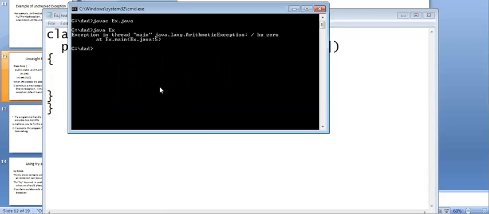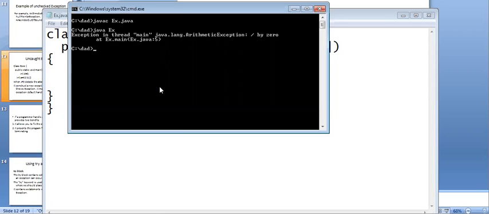See here: Exception in thread main java.lang.ArithmeticException: divide by 0. Okay, this is the exception we got here. If you don't handle this exception, this is the error we are going to get. Even though the program is compiled, it fails while running, and you can see what type of problem the program has. Now we have to handle this exception. The programmer has to handle this exception so that the program can be executed in a proper way.